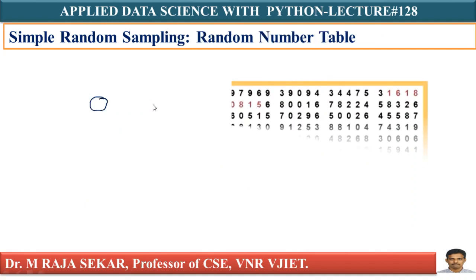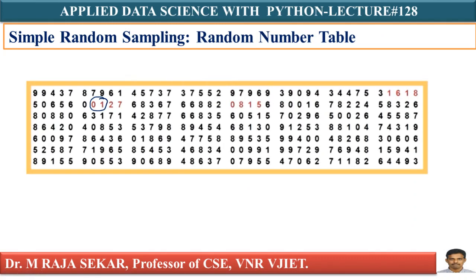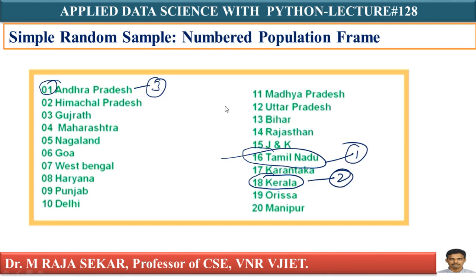Totally I need 4 states. Therefore, after 01, where will I go? I must go to 27. But unfortunately, I have only 01 to 20 states, isn't it? There is no state with number 27. Yes, I have got 08, a 2-digit number. If I go back and see, which one is 08? I think it's Haryana. Therefore, with the help of this particular random table, I have selected 4 states. What are those states? Tamil Nadu first state, Kerala second state, Andhra Pradesh third state, and Haryana is fourth state.